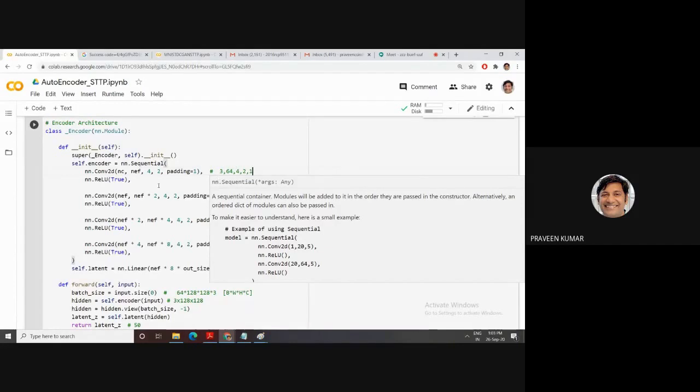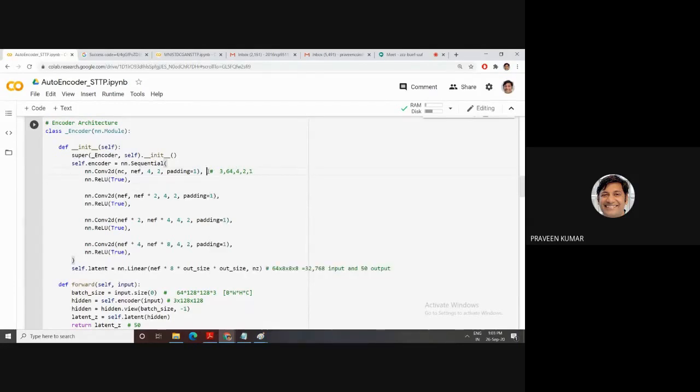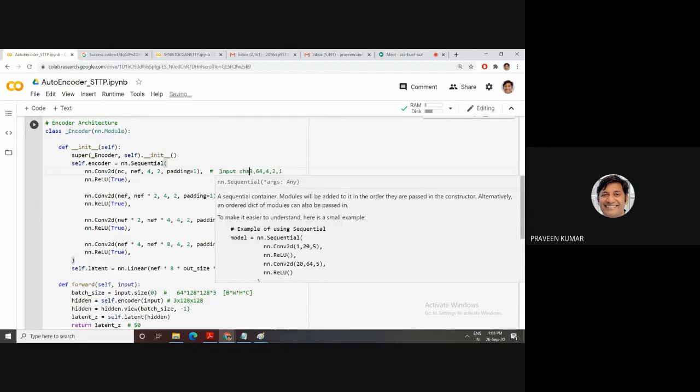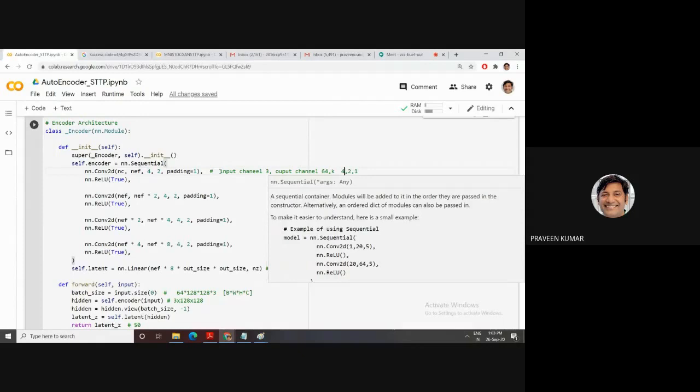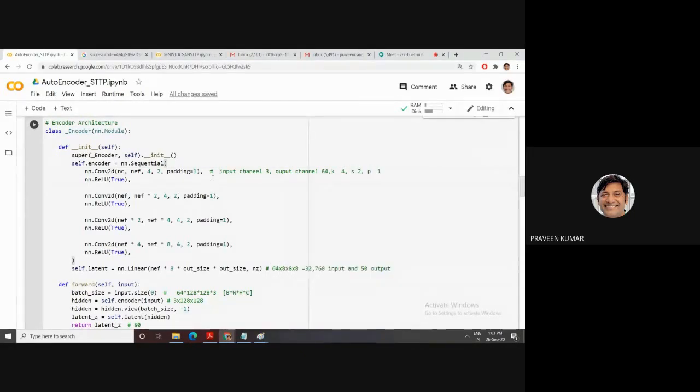Then next, this one is the input channel, then the output channel. K is your filter, S is for stride, P for padding. Okay, you get this. Then next one is the next convolution. This one is 64, and the output is 64 into 2.